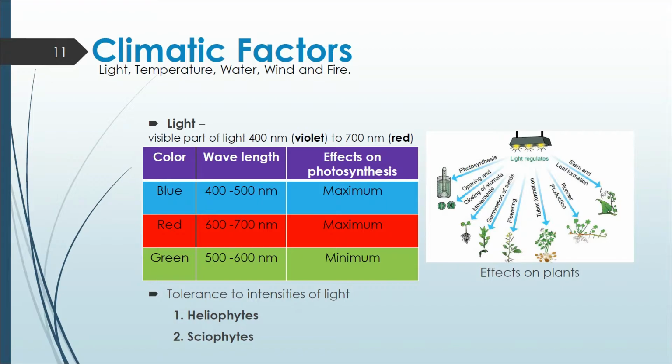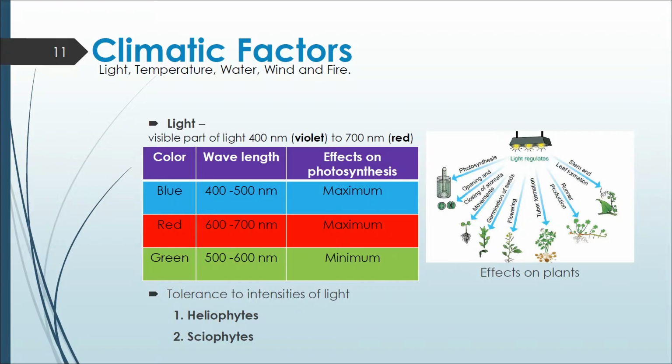The portion of the light that can be seen by the human eye is called visible light. And the visible part of the light wavelength ranges from 400 nanometer, that is violet color, to 700 nanometer, red color. VIBGYOR we say in short. They are the different color wavelengths of the spectrum.